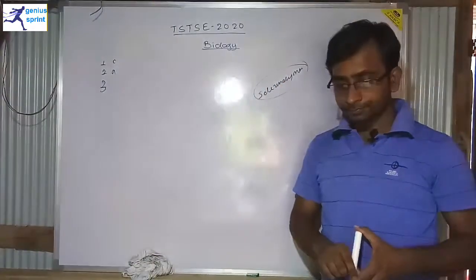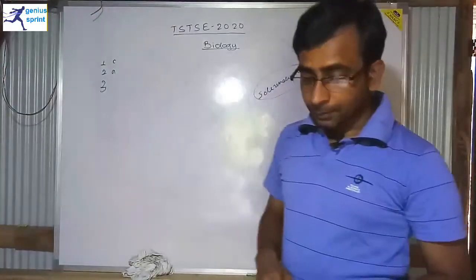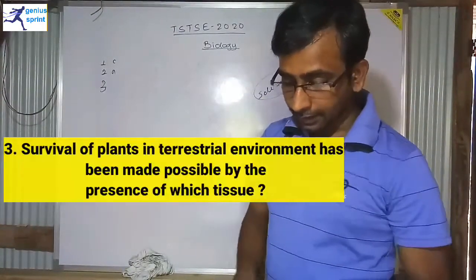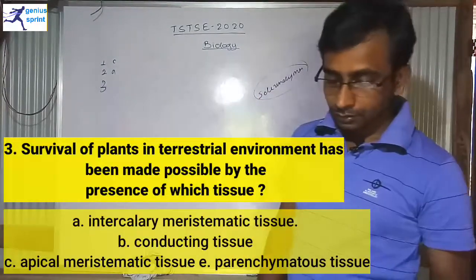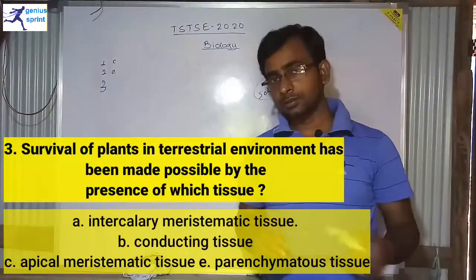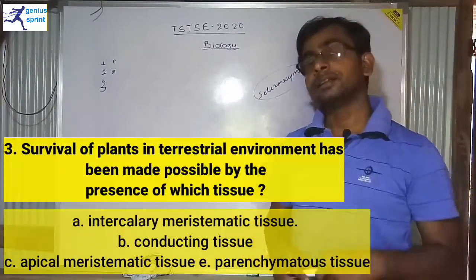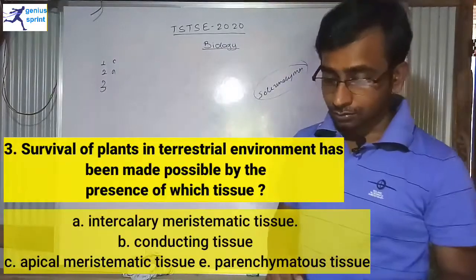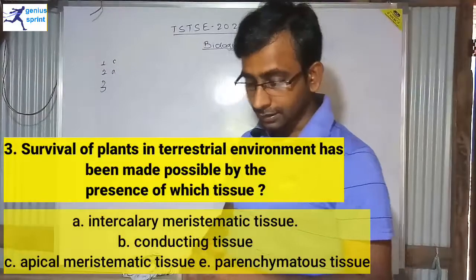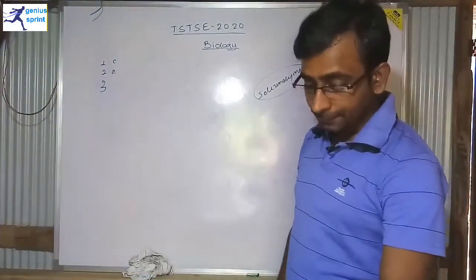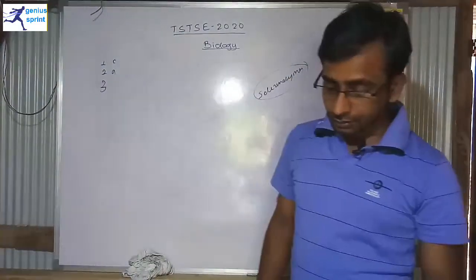Now question number 3. Survival of the plants in the terrestrial environment has been made possible by the presence of which tissue? All of you know that terrestrial plants are those plants which basically stay in the land areas, called the terrestrial lands. Option A is intermeristematic tissue.